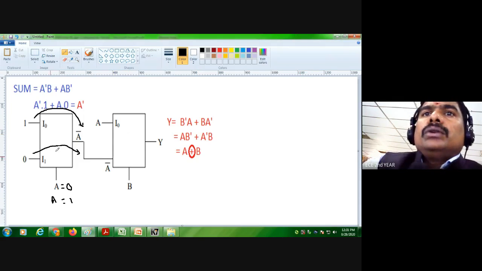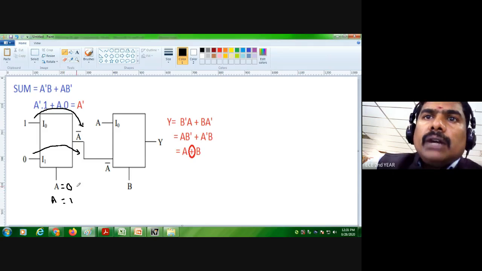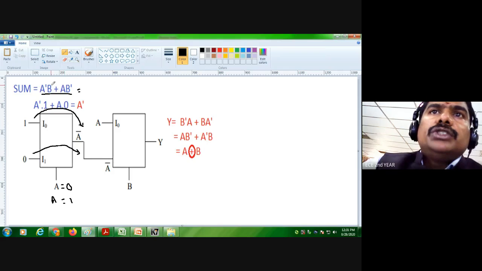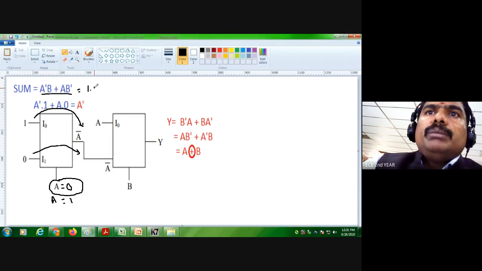So here A equal to 0 means we are converting, so substitute in this equation. A equal to 0 means A dash equals 1. Substituting A equal to 0, we have A dash, which is 1, into B, plus A equal to 0 means this term becomes 0.